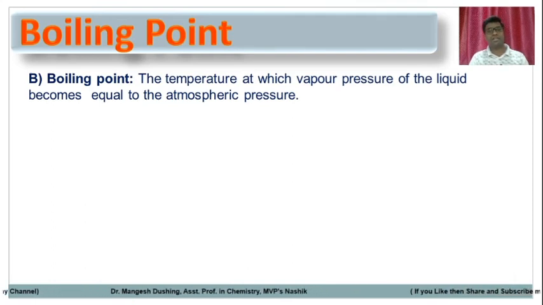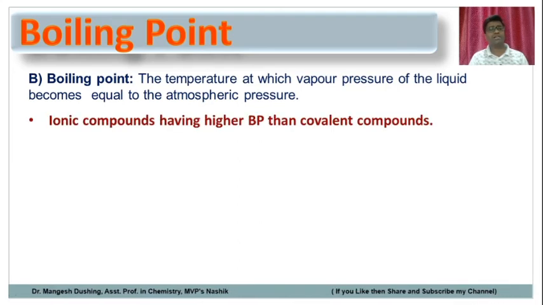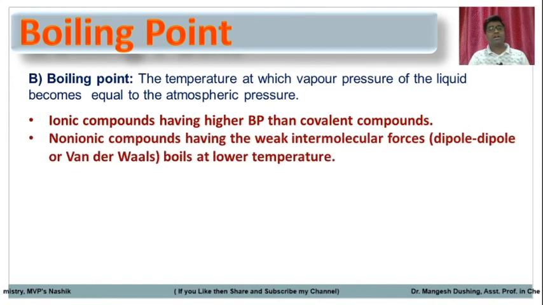Here atoms are more random than in the liquid also. So ionic compounds have higher boiling points than the covalent compounds because attractive forces are more. Non-ionic compounds have weak intermolecular forces, that is dipole-dipole interactions or van der Waals forces, so they boil at a lower temperature. So for non-ionic compounds, the boiling points are very less.